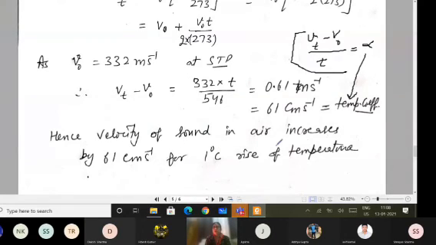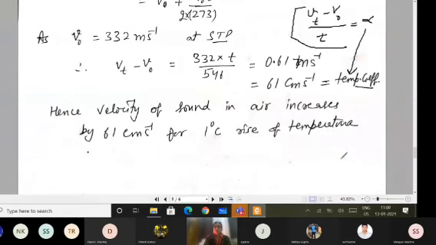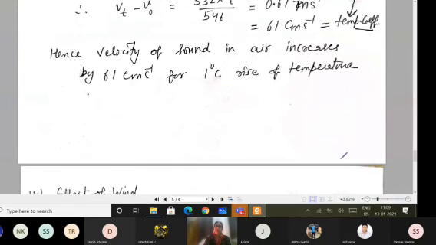So velocity of sound in air is increasing by 61 centimeter per second for every 1 degree rise of temperature. So this is important, and directly they can ask you to give the temperature coefficient, or a numerical can be there.